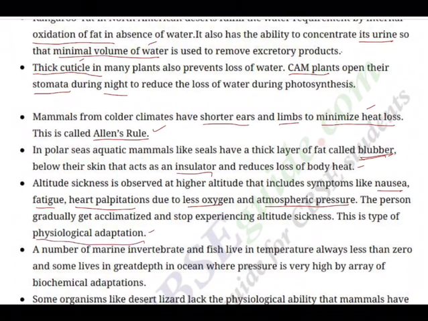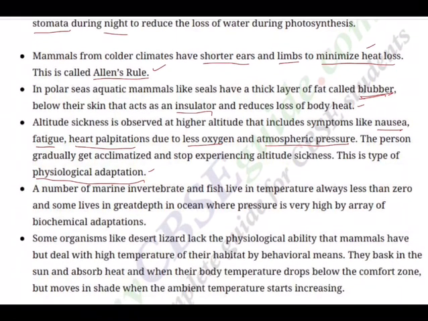Maybe in the initial stages we will struggle as we reach the altitude, mountain, rocky area. After some time, our body gets adjusted to that situation. So this is physiological adaptation. A number of marine invertebrates and fishes live in temperature always less than 0, and some live in great depth in the ocean where pressure is very high. By an array of biochemical adaptations, basically the enzymes will be making them adapt.